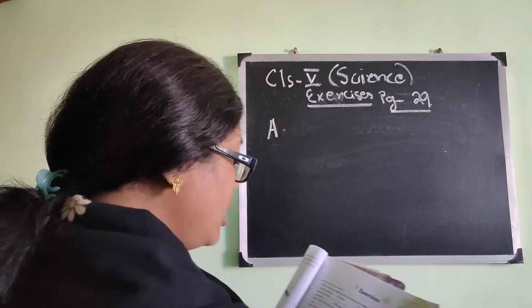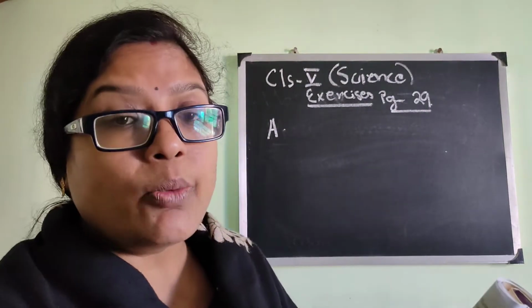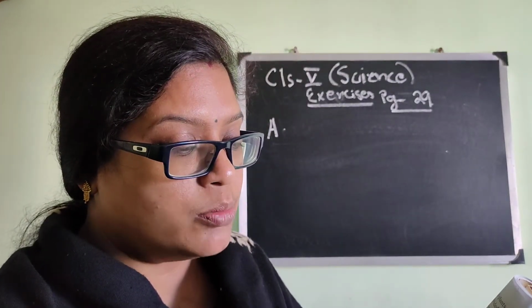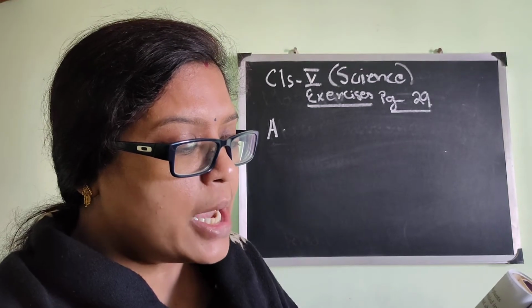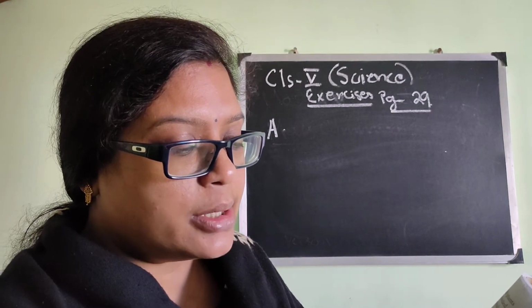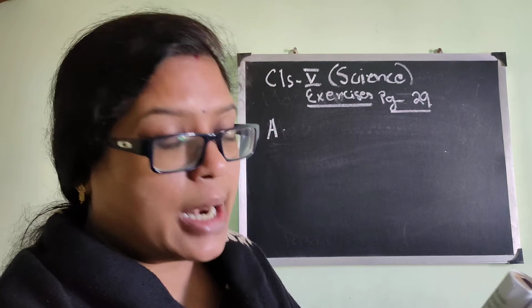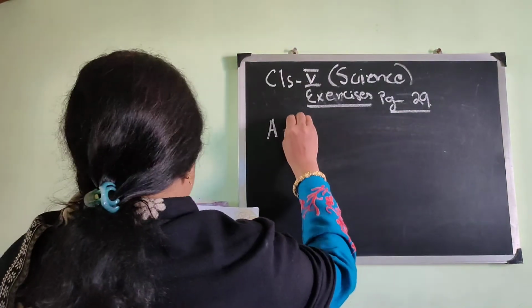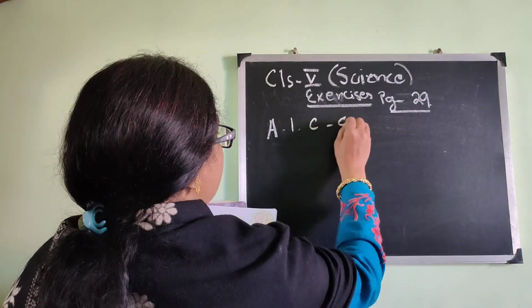A, which of this is not required by a plant to make its food? Carbon dioxide, B water, C electricity, and D sun. So the answer will be 1. The answer is C, electricity, isn't it?